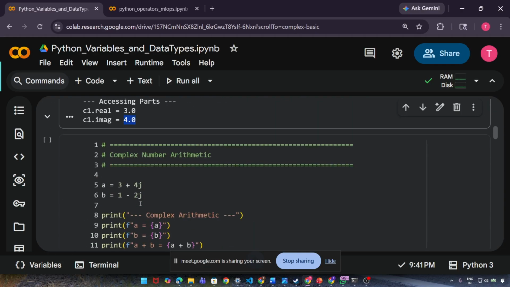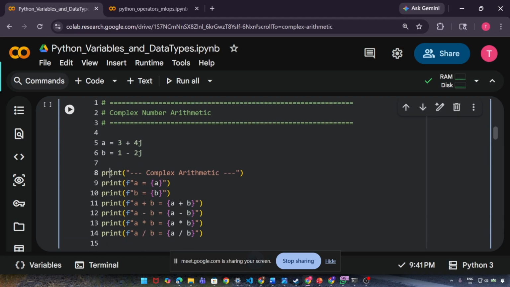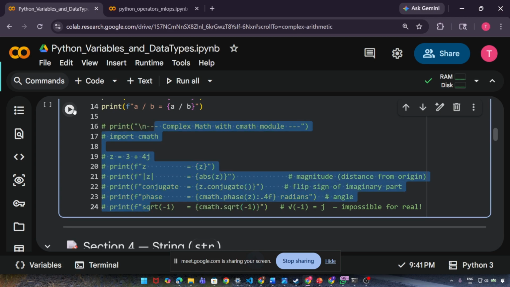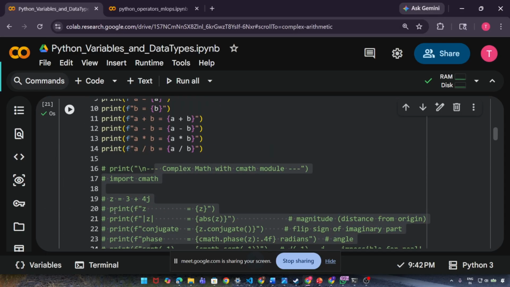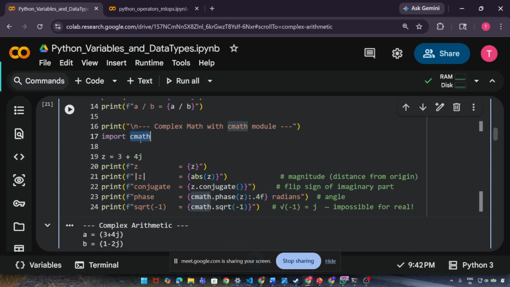Okay. Then complex arithmetic. If you want to do arithmetic operations using complex numbers, you can do that. a equals 3 plus 4j, b equals 1 minus 2j. So for complex arithmetic, a equals a, b equals b, then a plus b, a minus b, a star b, a divided by b. Okay? And these are some math operations that I will talk about later. I just execute this code. See, normal maths.